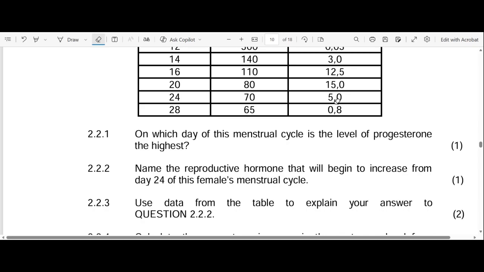But let's say the levels of progesterone remained high at this point, from day 24 to day 28. It means that the level of FSH will stay down. Why? Because it means that fertilization happened.